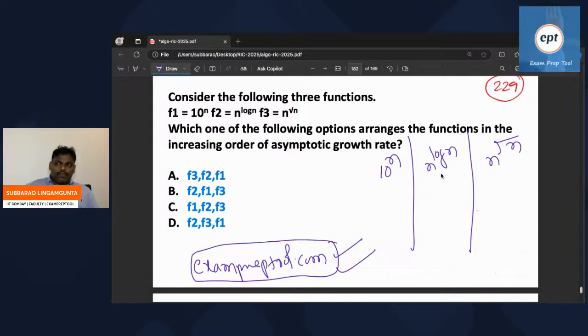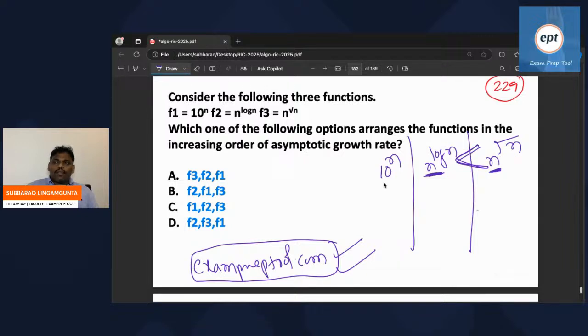Now see, listen everyone. Both the bases are same. Compare the powers. If you compare powers, root n is bigger, log n is smaller. So E is bigger. Comparing these two, log n and root n, log n is very small. So this is bigger.